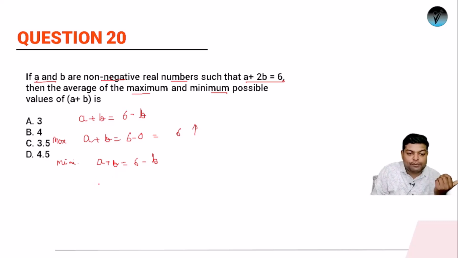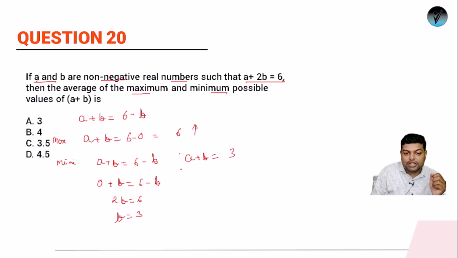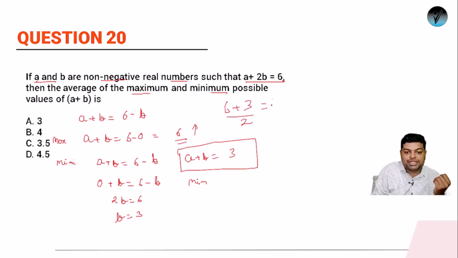The minimum value of a will be 0. So if you put a equals 0, we'll have 0 plus b equals 6 minus b, or 2b equals 6. So the value of b is 3. So the minimum value of a plus b is 3, and this is the minimum value of a plus b, and this is the maximum value of a plus b. So what will be the average of it? It will be (6 plus 3) by 2, which is 4.5.